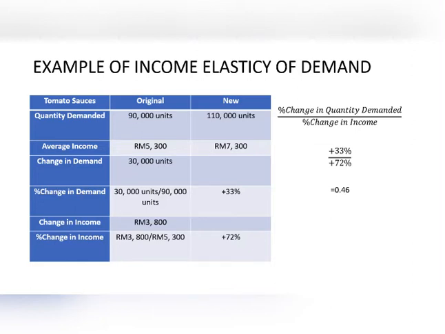For the change in income, it is 3,800 ringgit. For the percentage change in income, the calculation is 3,800 ringgit divided by 5,300 ringgit, which gives 72%.